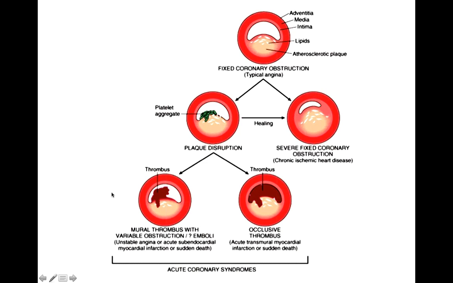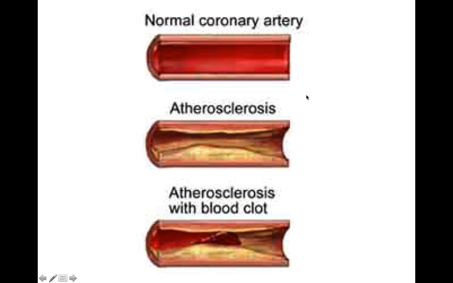Okay. Now we come to the same situation like this. The patient has an atheromatous plaque. The patient has risk factors, and he has formation of this atheromatous plaque, and this plaque causes symptoms depending upon the organ involved.